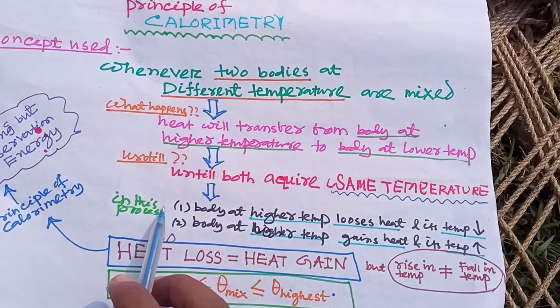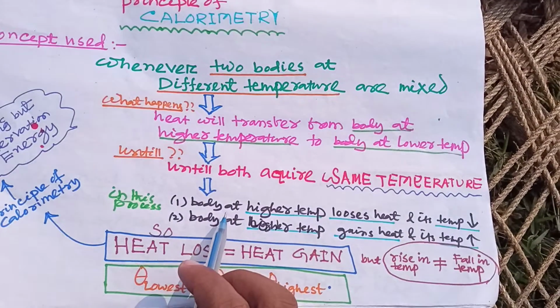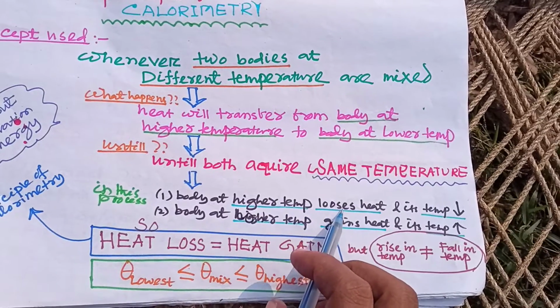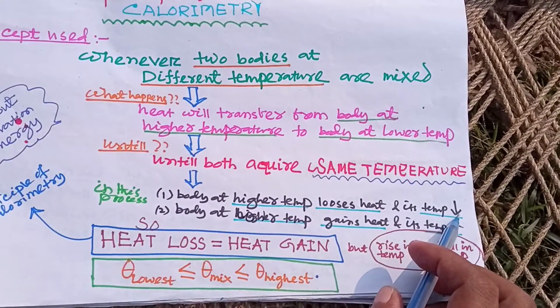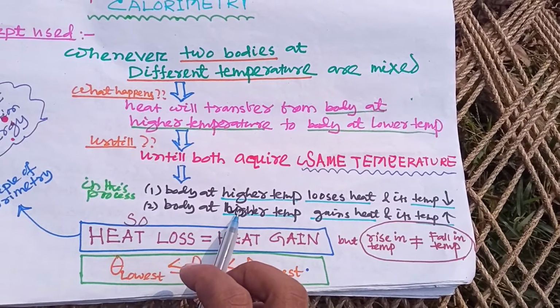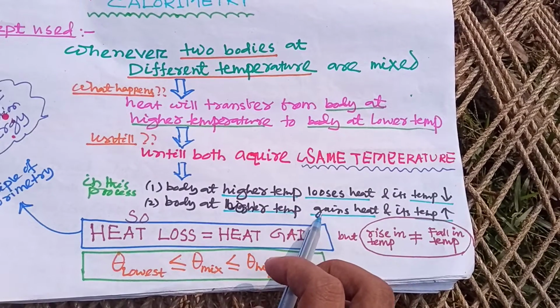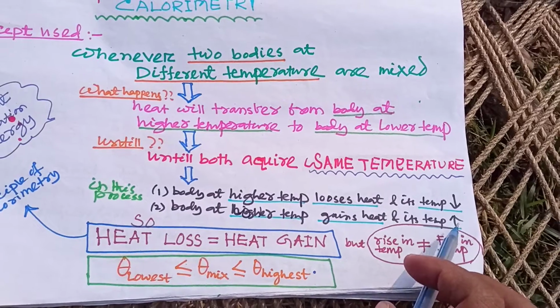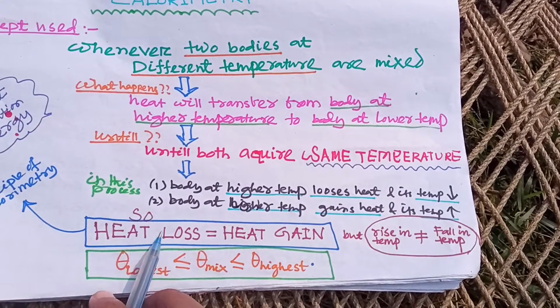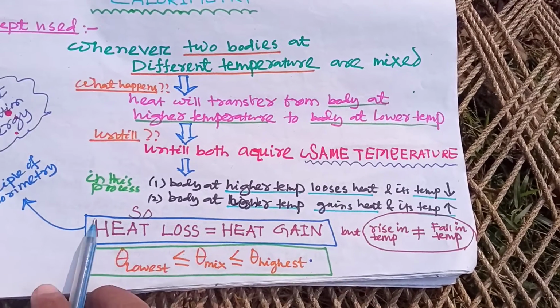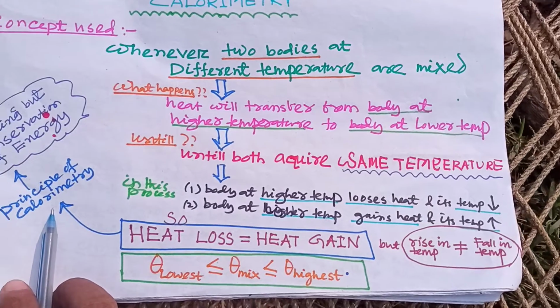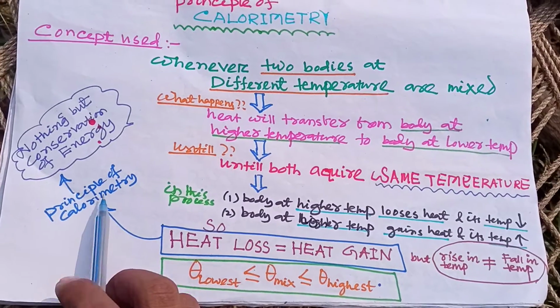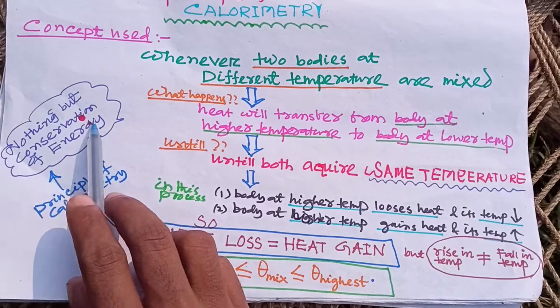So in this process, what happens? The body at a higher temperature loses heat and its temperature decreases, and the body which is at a lower temperature gains heat and its temperature gradually increases. So the heat loss is equal to heat gain. This is the principle of calorimeter, and this is nothing but simply the conservation of energy.